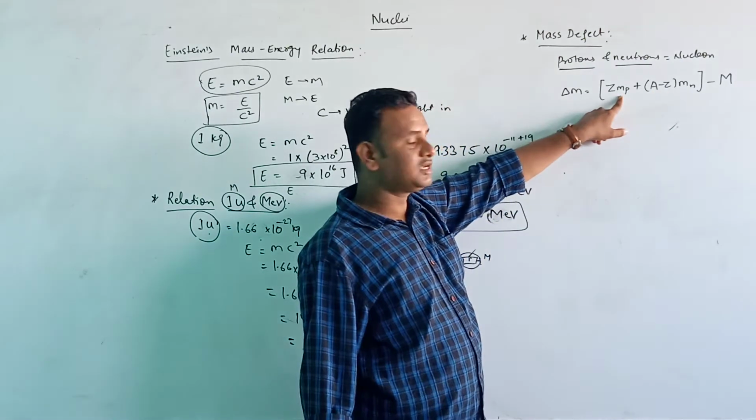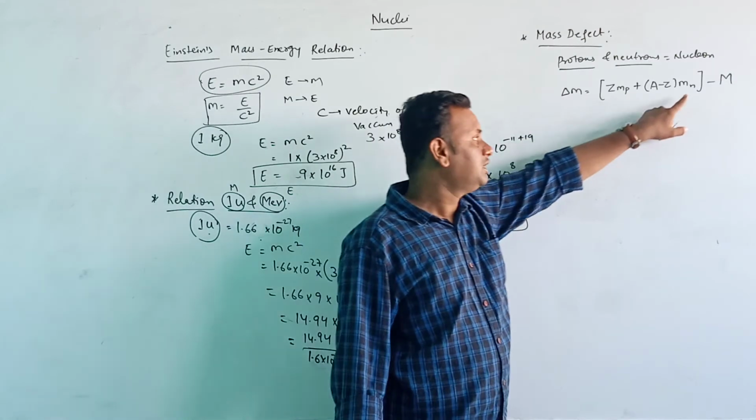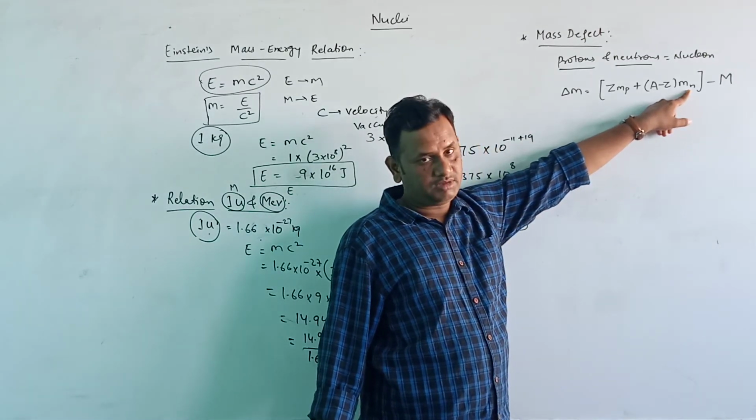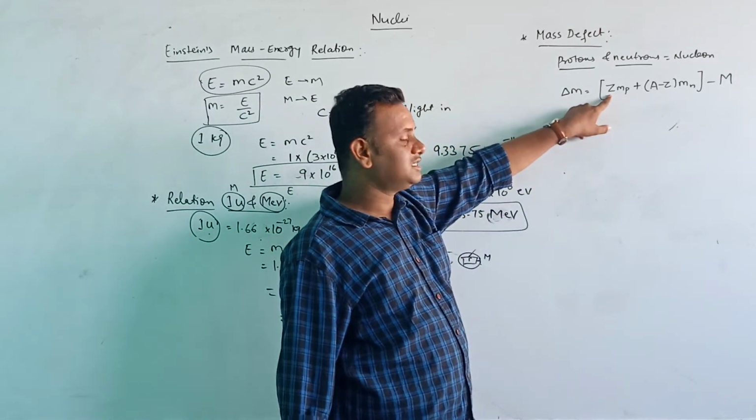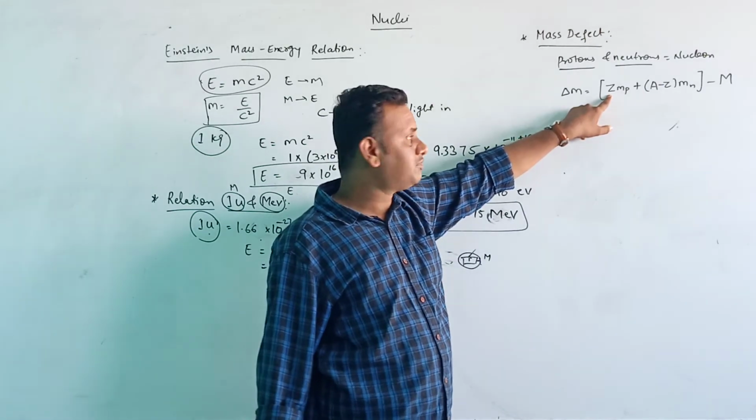Here Mp indicates the mass of the proton, Mn indicates the mass of the neutron, and Z indicates the atomic number.